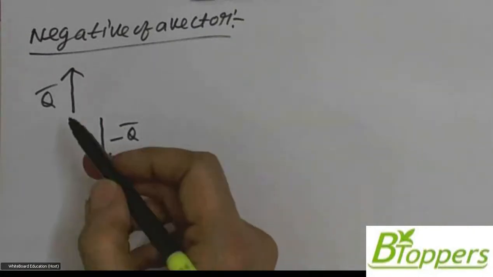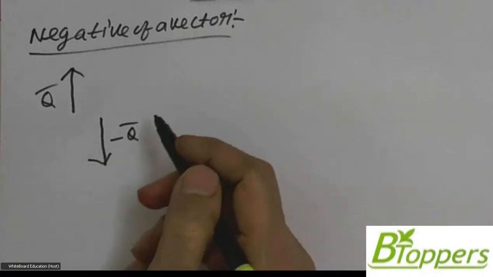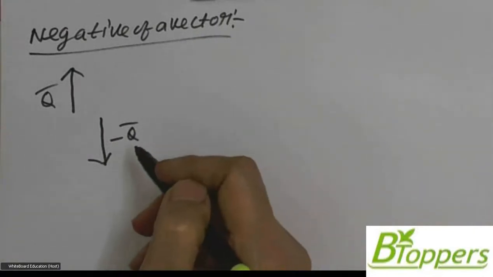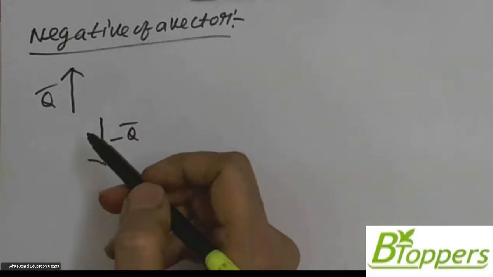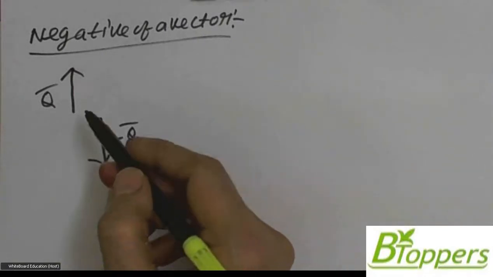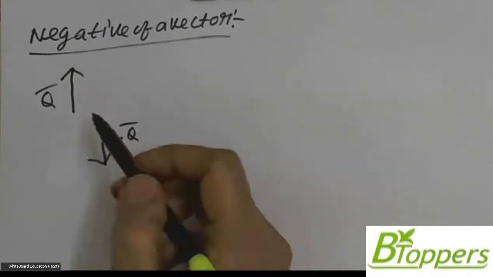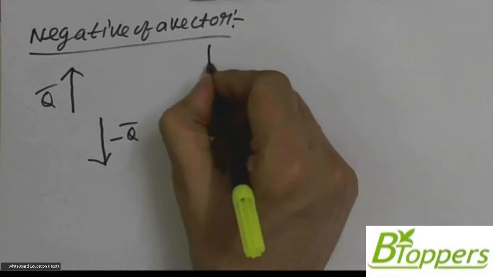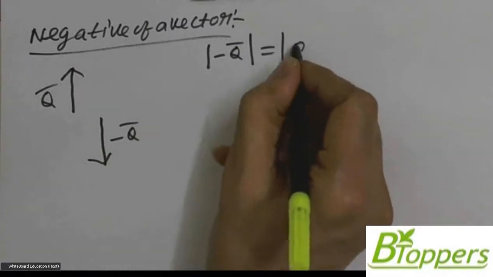Or you can say if q bar is a vector, minus q bar is a different vector which has the same magnitude as the vector q bar but acts in the opposite direction. Therefore, if q bar is a non-zero vector, we can write mod of minus q bar is the same as mod of q bar.